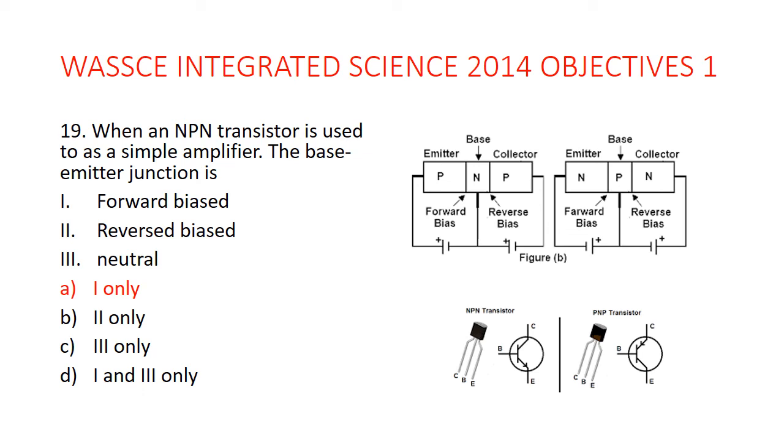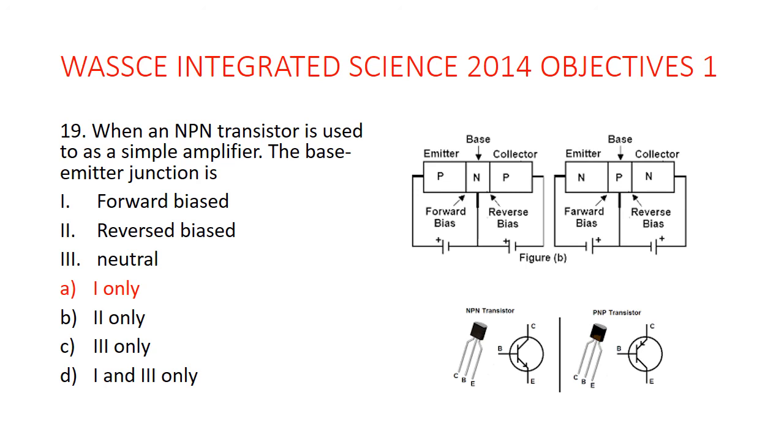So in the question here, we are being questioned on NPN transistor, which is on the illustration on the right side. You see that, so for every transistor they have three parts. We have the emitter, base, and then the collector. It has three legs, as it were. One is the emitter, another the middle one, the base, and then we have the collector. Now when the base emitter junction is forward biased, when it's used as an amplifier, the base and then the emitter junction is forward biased.